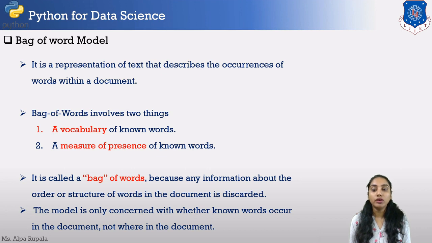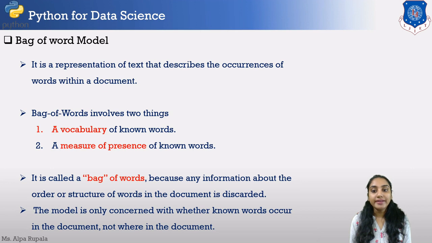Now the bag of words involves two fundamental things. First is a vocabulary of known words, and second is a measure of presence of the known words. The measure of presence is represented as a vector of your document with all the words contained in the unique words.